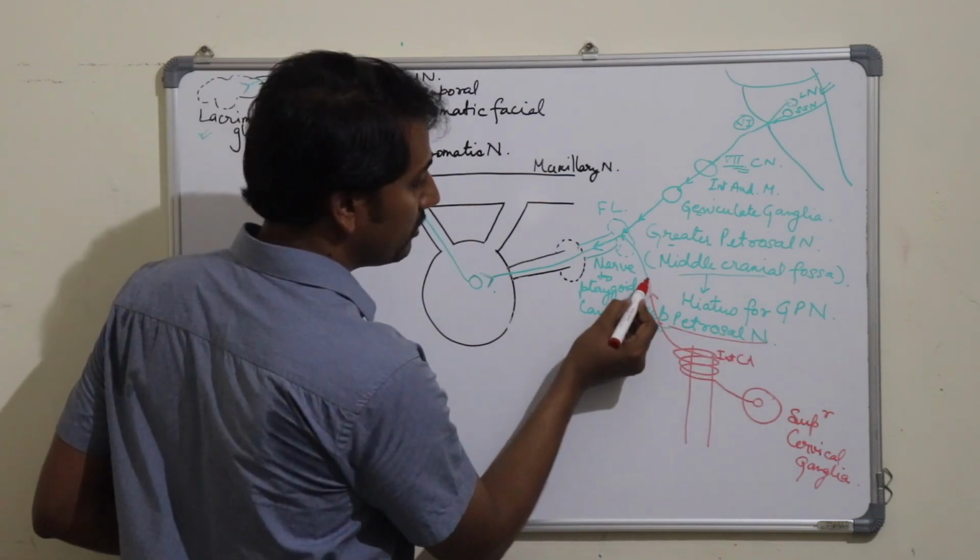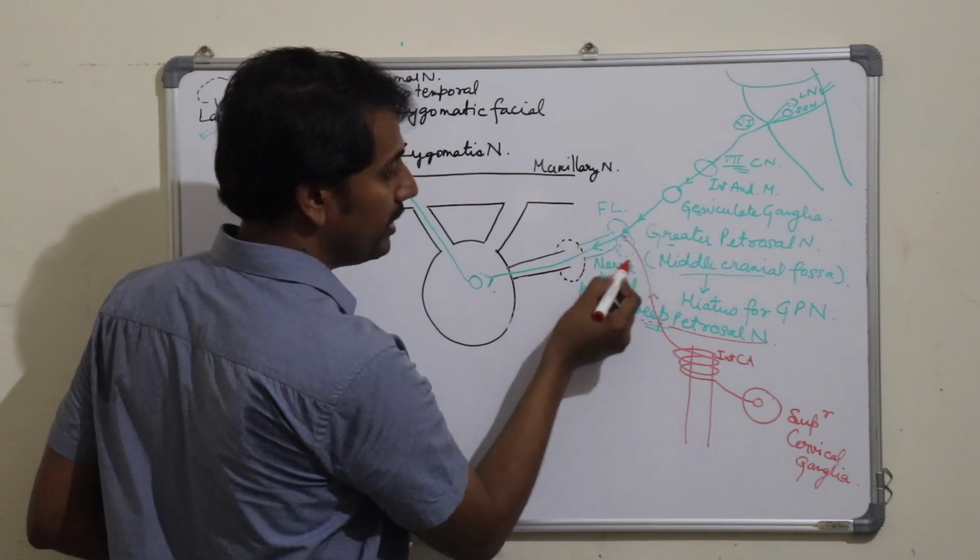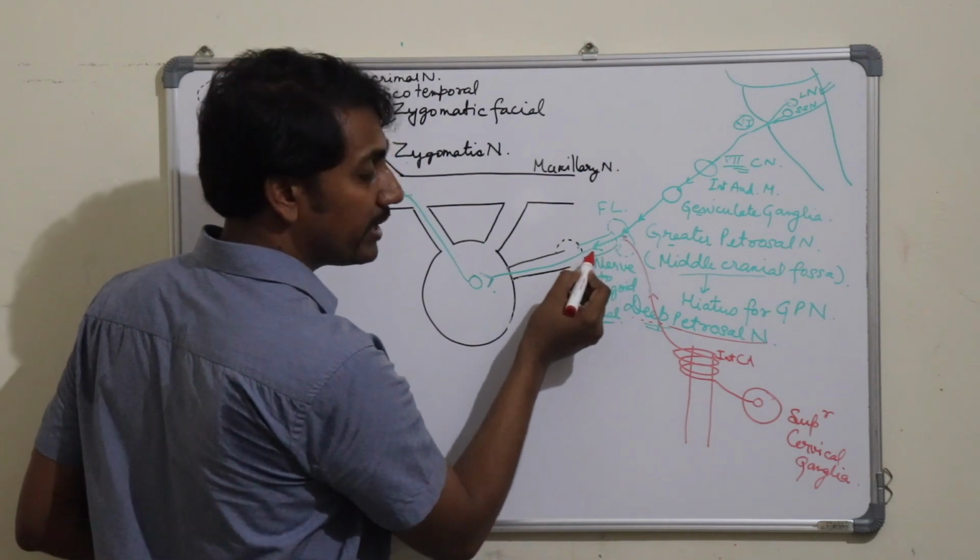This deep petrosal nerve then will join the greater petrosal nerve in the foramen lacerum to form the nerve to pterygoid canal.